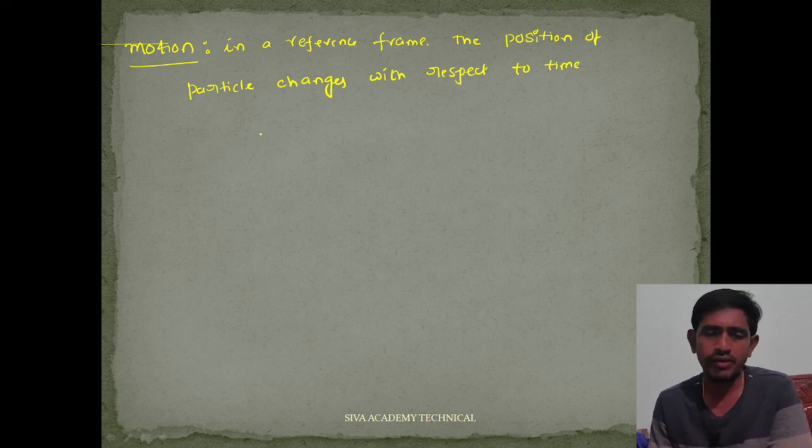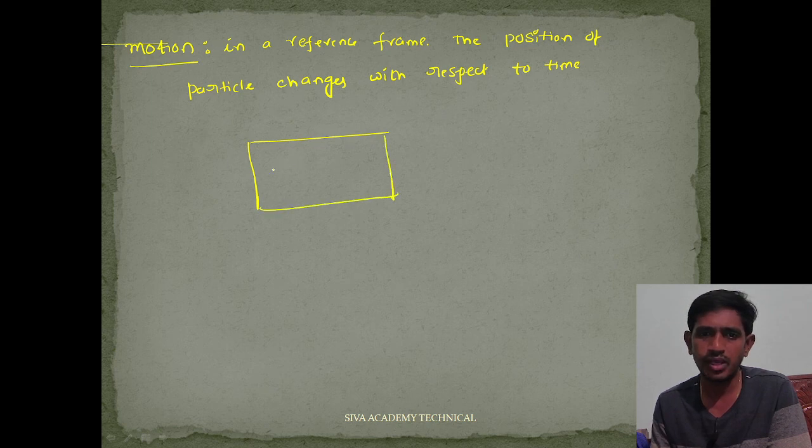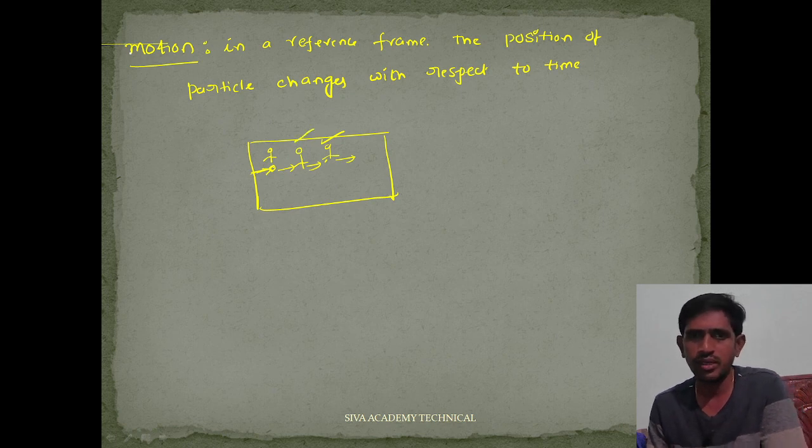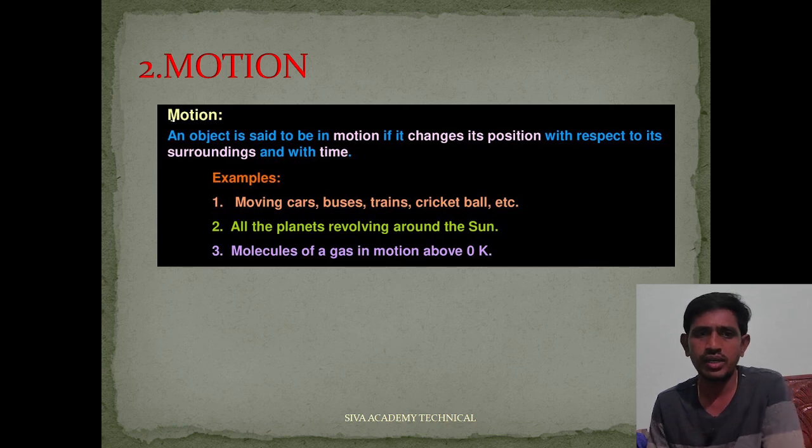For example, this is my classroom, and at the starting condition this is my position. After some time, this is my position. After some time, this is my position. That means for every one second the position changes with respect to time. That's why we can say that the body is in motion. Okay, this is about motion. Now go for the other slide.